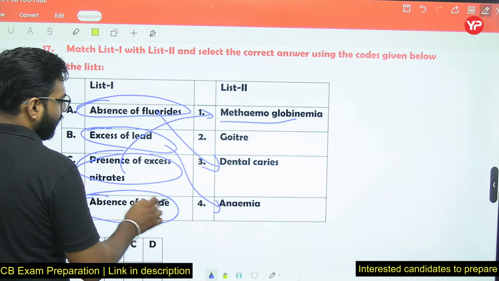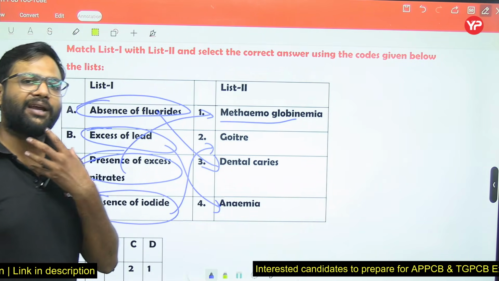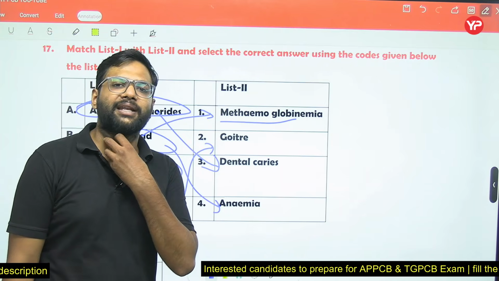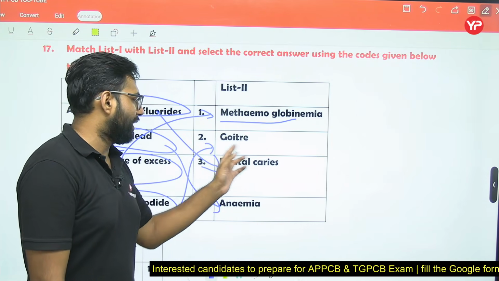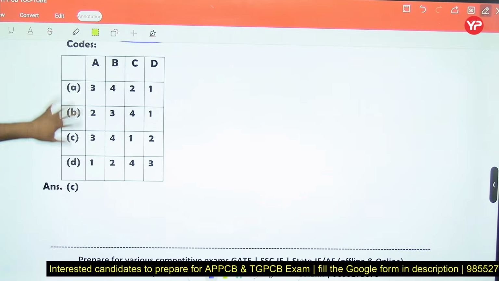And absence of iodide will cause the goiter, some swelling near the neck region. So that is the goiter problem, right? That is due to the absence of iodide.